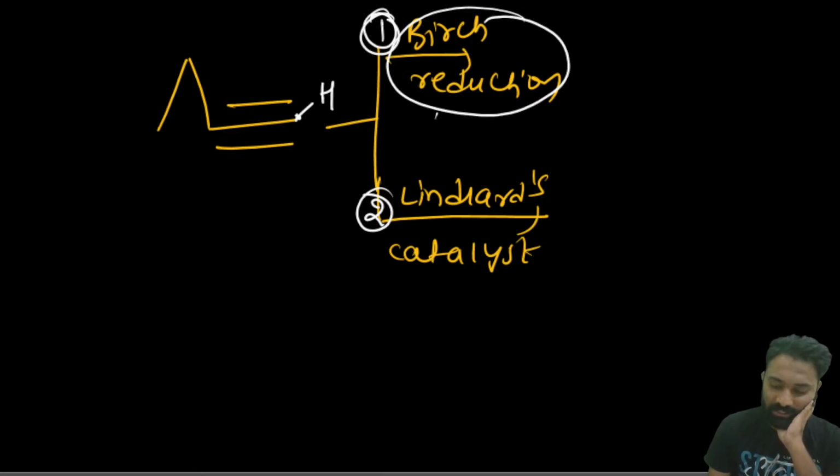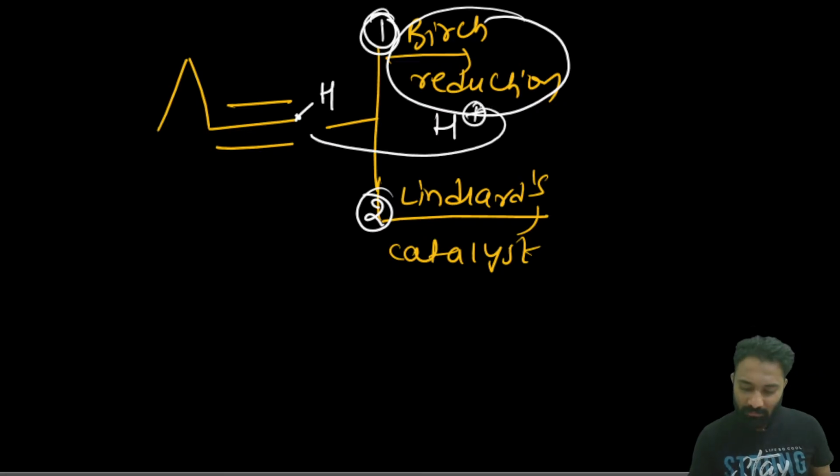Here from the Birch reduction, whatever hydrogen is added will come from the liquid ammonia. One will be added here, one will be added here.